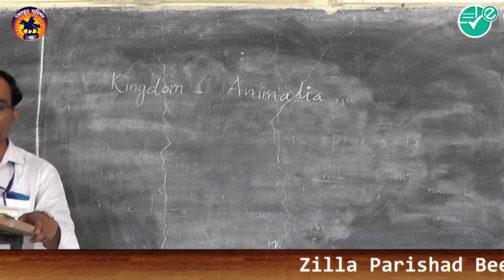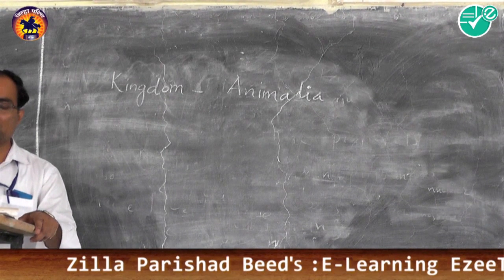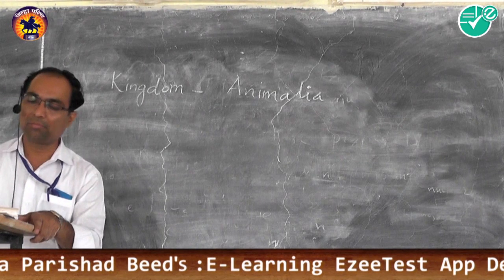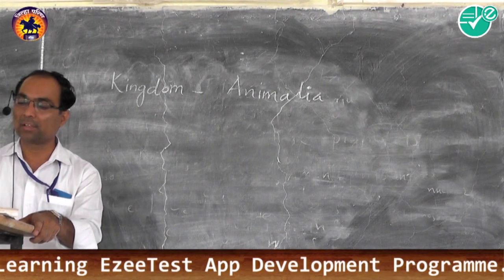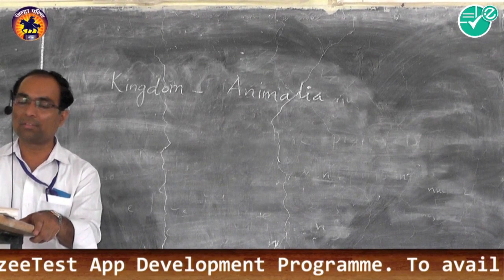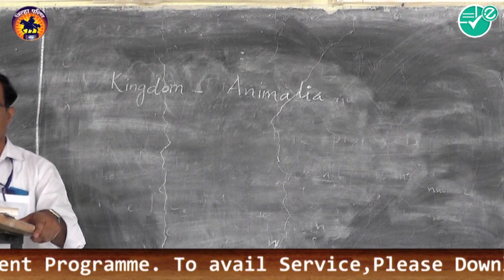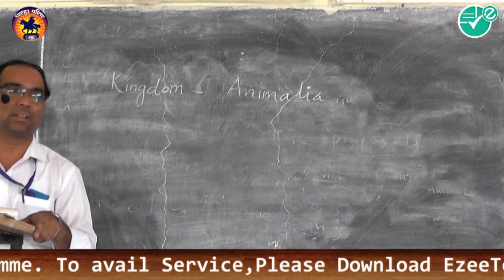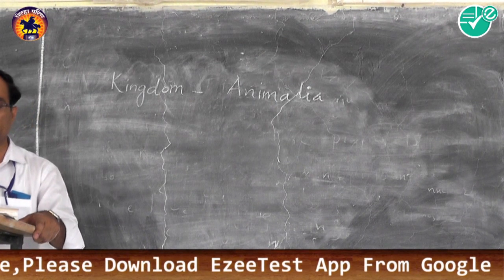or aerials. Aquatic means they are present in water, terrestrial means they are present on earth, amphibians means both in water and earth, and aerials are those animals present on plants or that can fly.